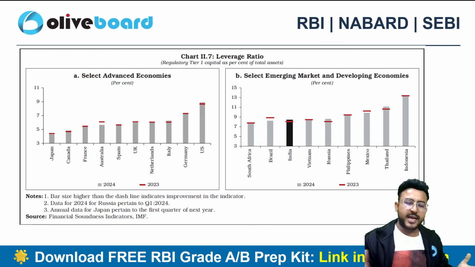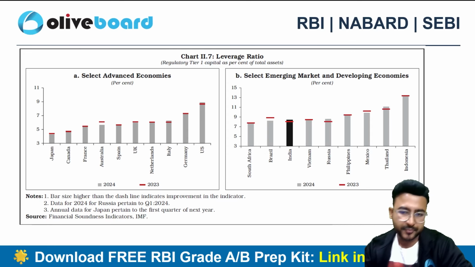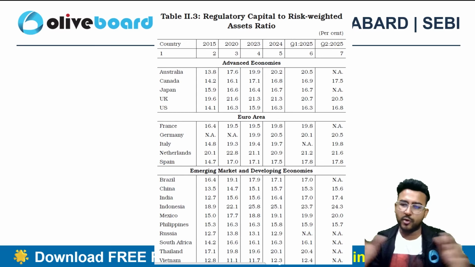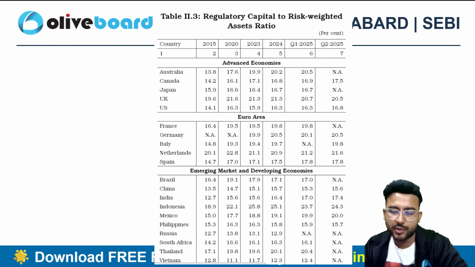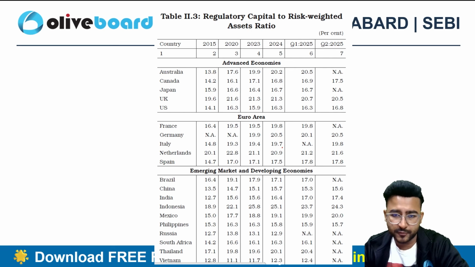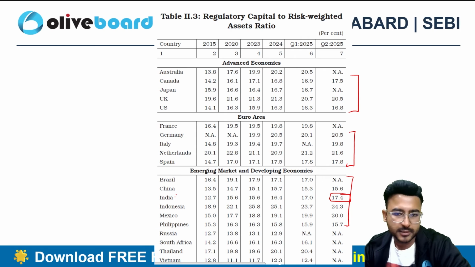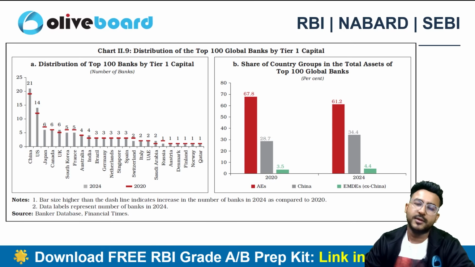So this is the global data, and particularly we have to focus on the data which is as of now in India, okay? We should have a broad understanding of the global data as well, but more specifically we need to focus on the data which is related to our country and not the foreign countries. So this is the capital to risk weighted asset ratio for different countries. As of now, India has, in Q2 of financial year 2025, 17.4, right? And you can have a look at the capital to risk weighted assets ratio of different other banks globally, right?